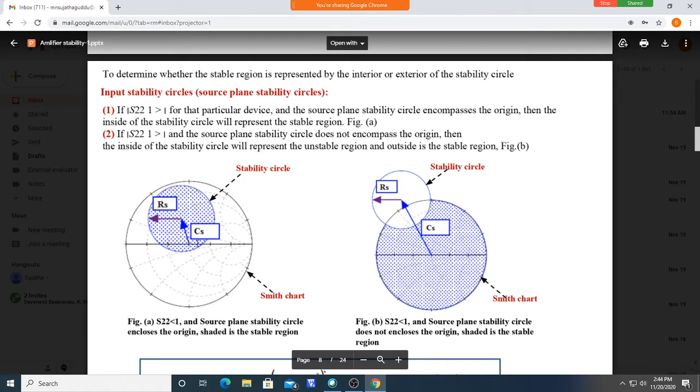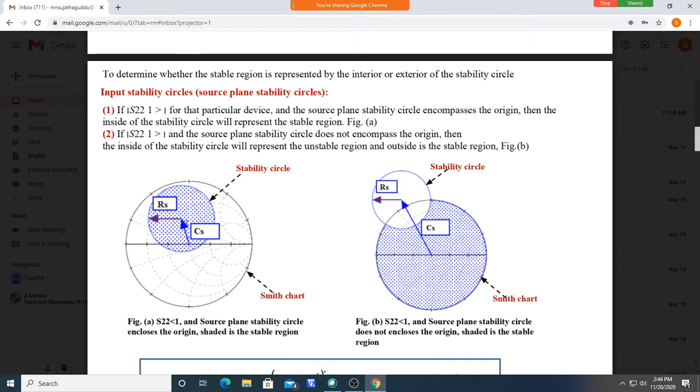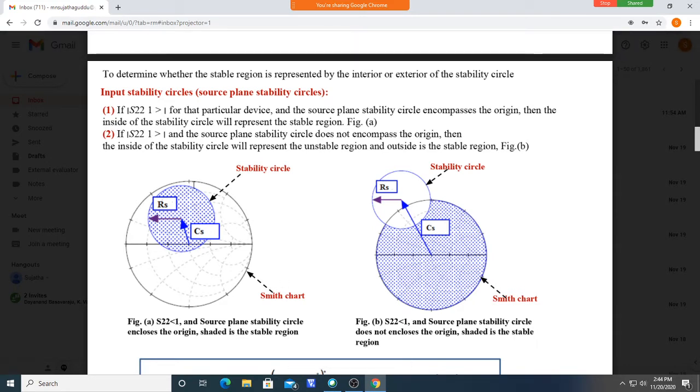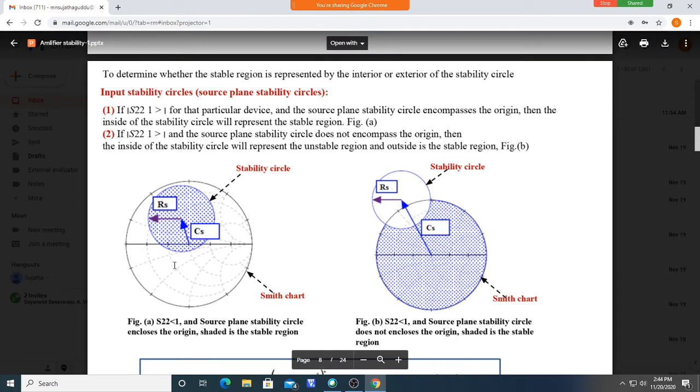So we cannot take the values outside here, the white color region. Only we should take the values Z. You can take values as ZS only within this region. This is called a stable region. The values within this region give a Γout less than 1. We cannot use the outside. So this is the way of finding. We have to draw the circle like this.